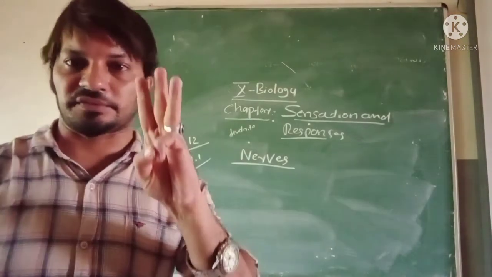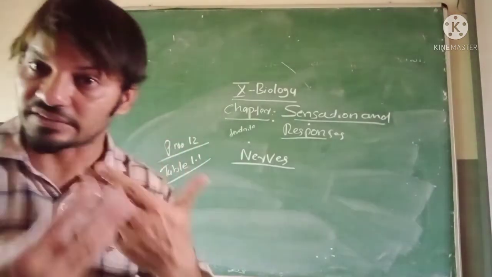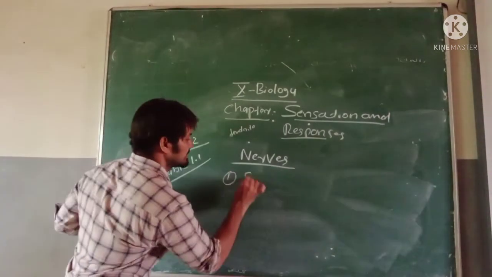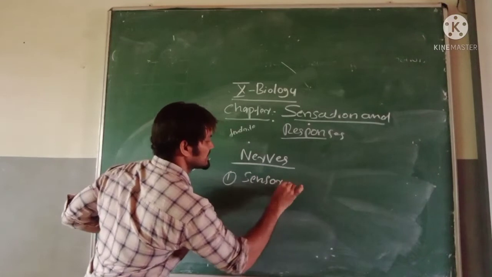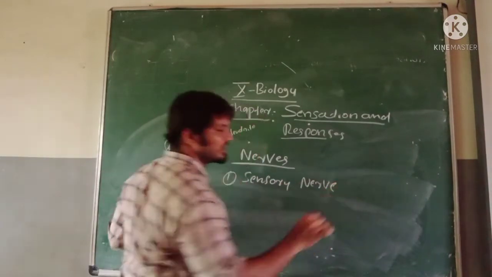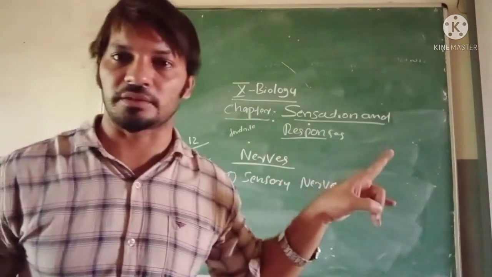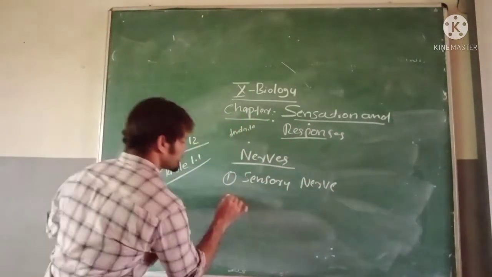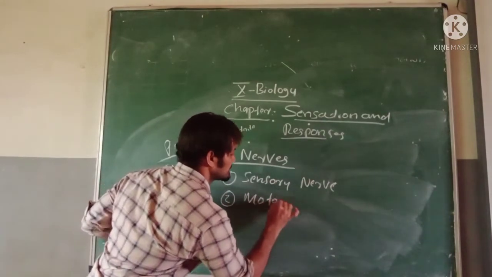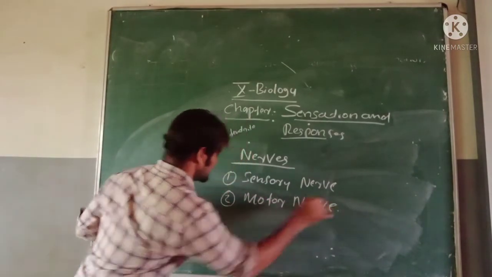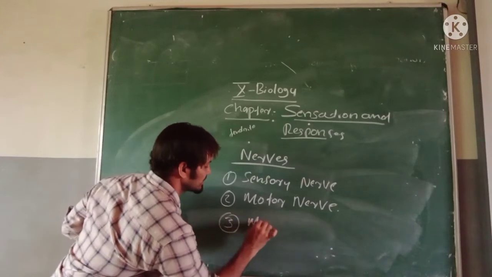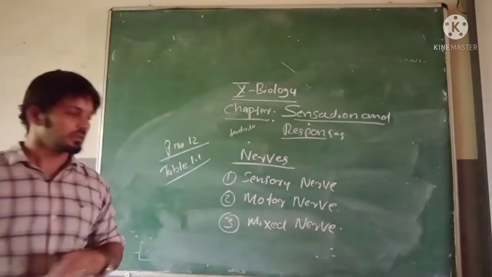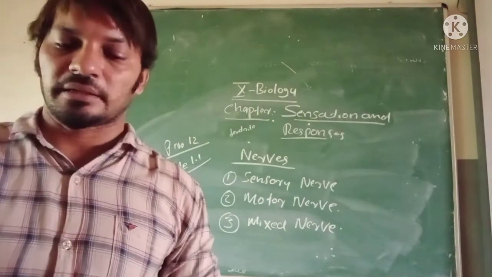Look, there are three types of nerves. First one, sensory nerve. This is a table. Page number 12. Second one, motor nerve. Third one, mixed nerve. Three types of nerves in our body.